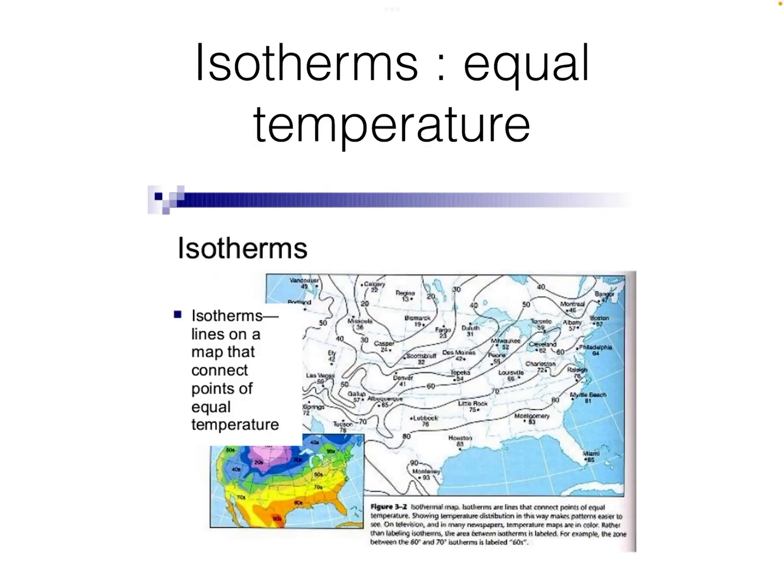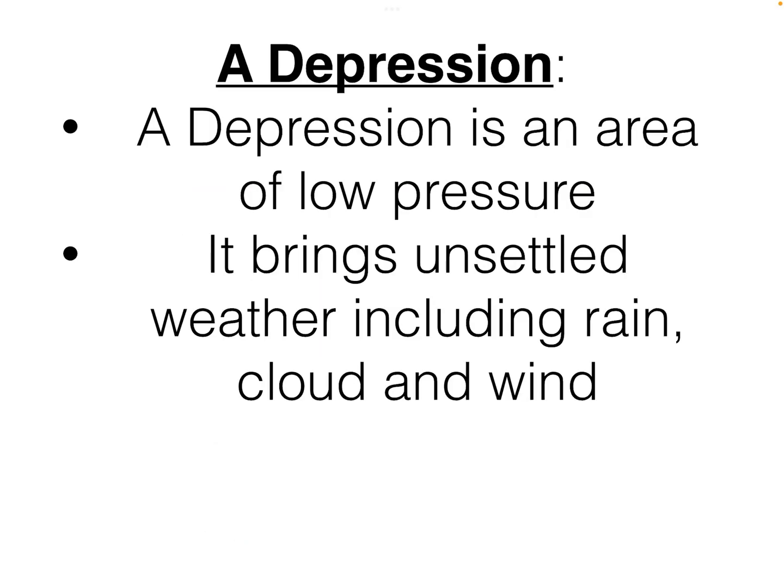Okay, and finally then, if the weather forecast presenter is showing you a weather map with lines showing you the temperature, we call those lines isotherms. Isotherms. Okay, so they just tell us the temperature. Temperature is measured in degrees Celsius.